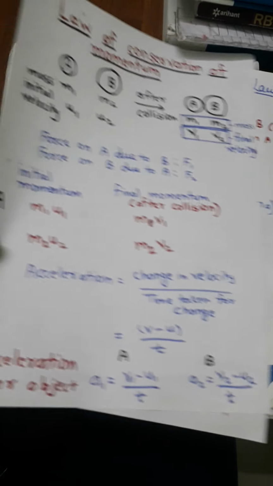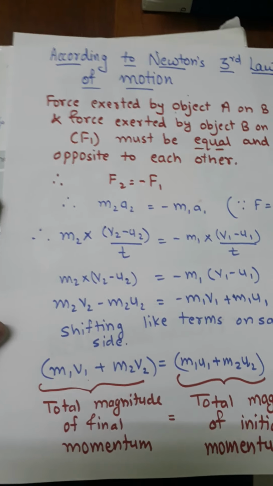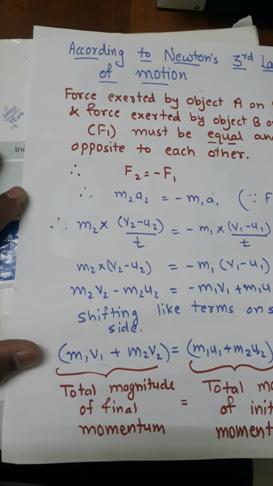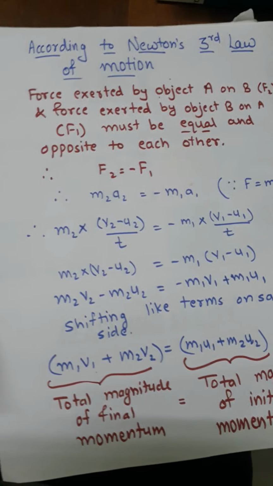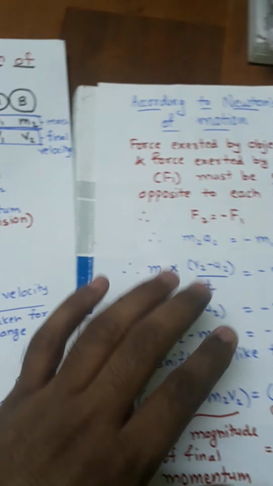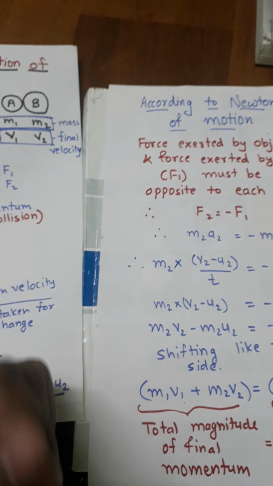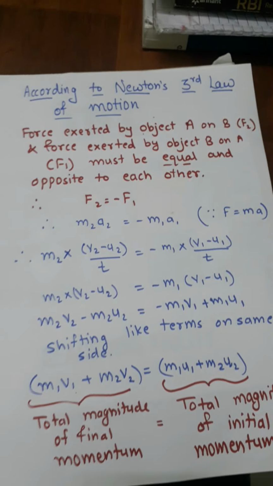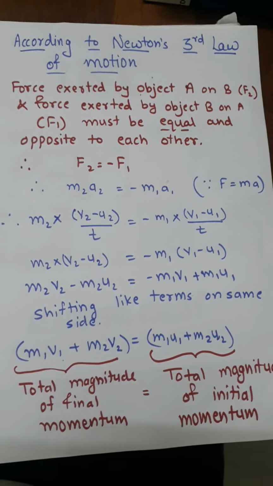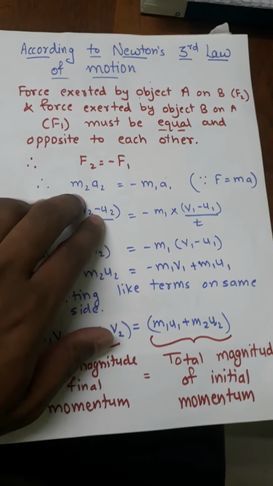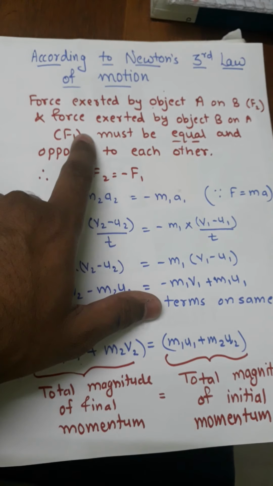Now according to Newton's third law of motion, you know that action and reaction are equal and opposite. So to every action there is an equal and opposite reaction. Obviously when two objects collide, they will do action and reaction to each other. For example, A is colliding on B, so B will also show a reverse action. If you throw a ball on the wall, the ball will come back to you because it is a reaction force. In the same way, the force exerted by object A on B, that is F2, and the force exerted by object B